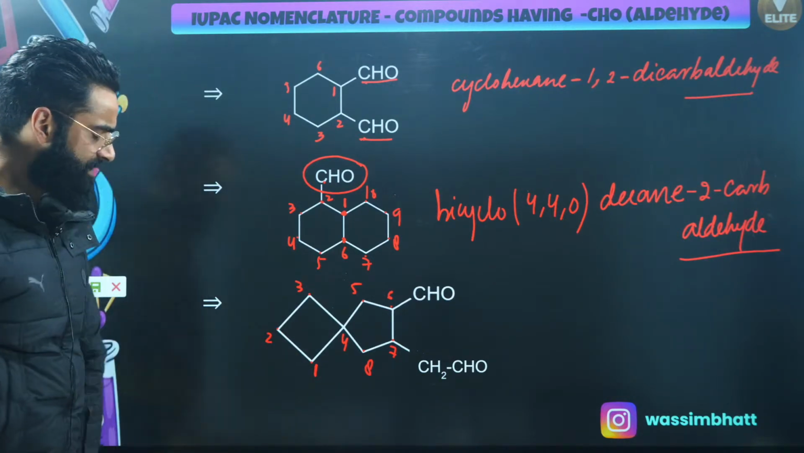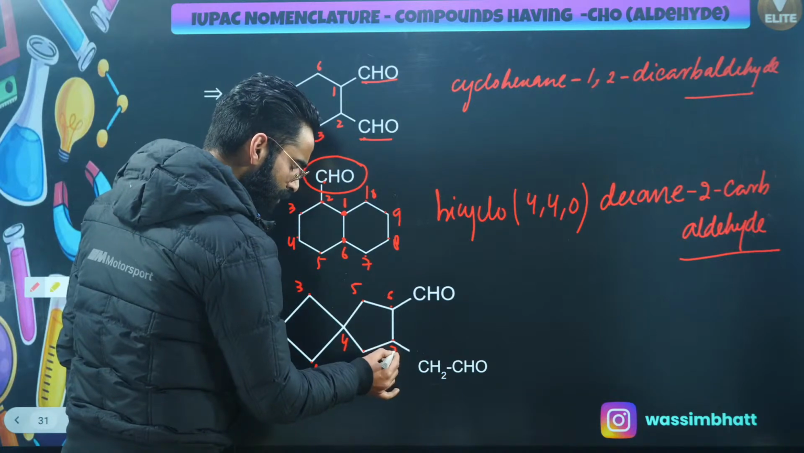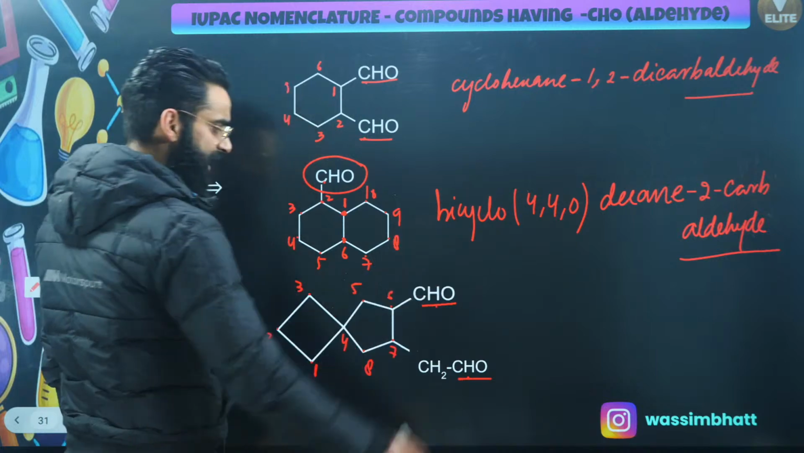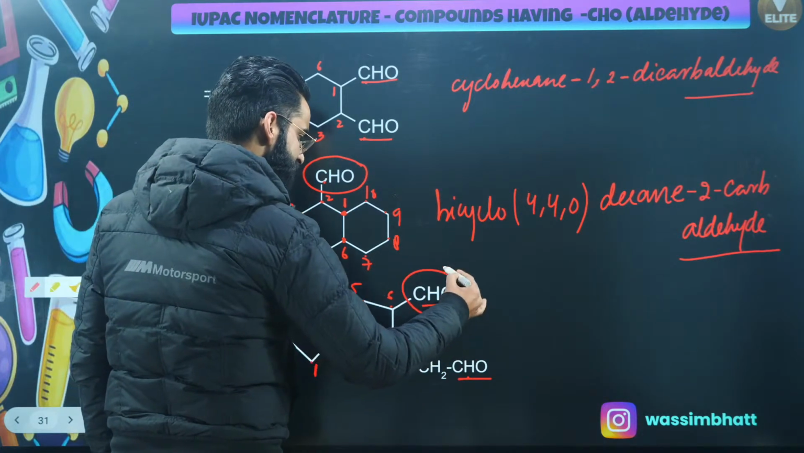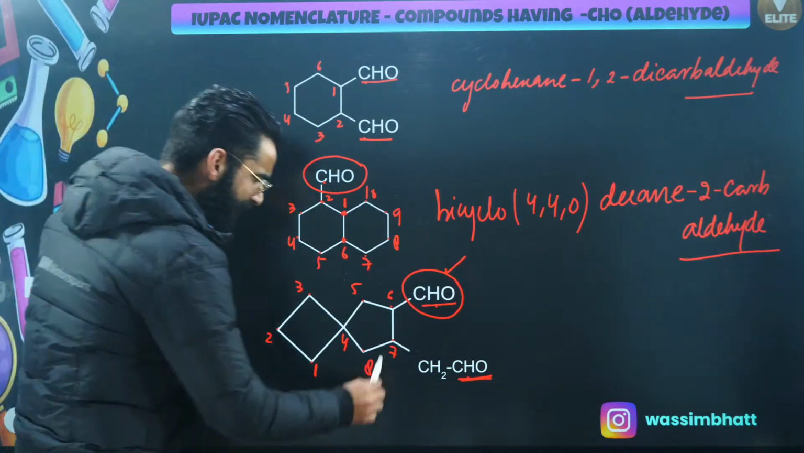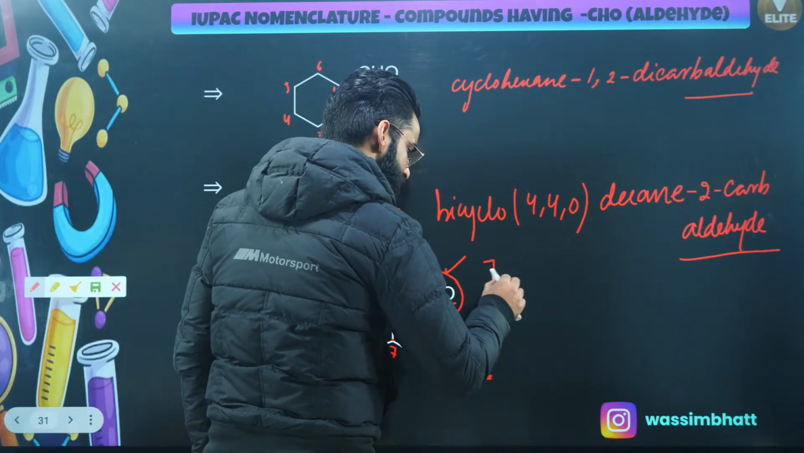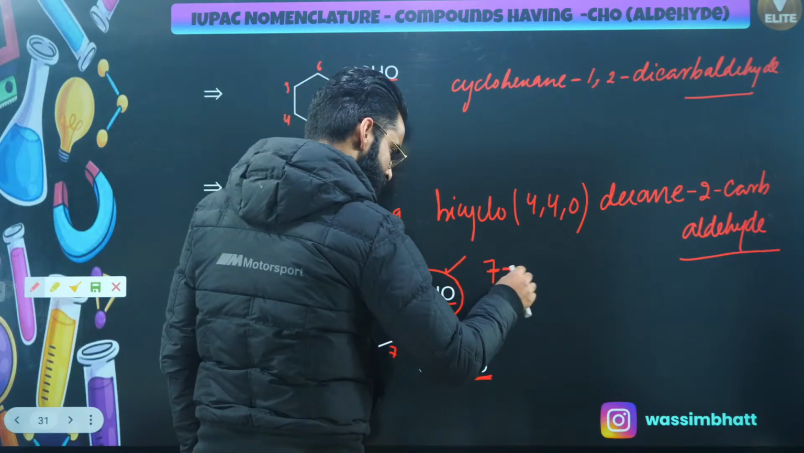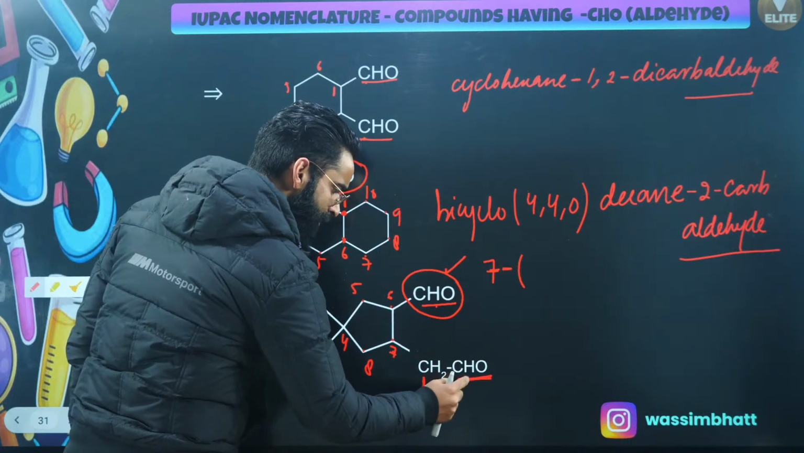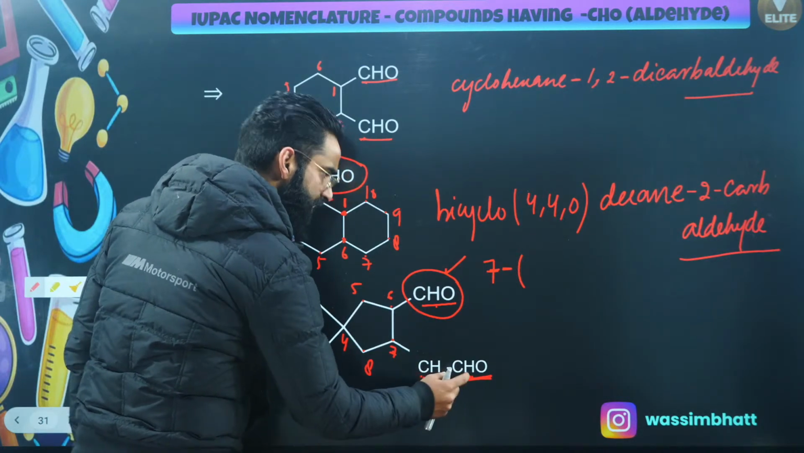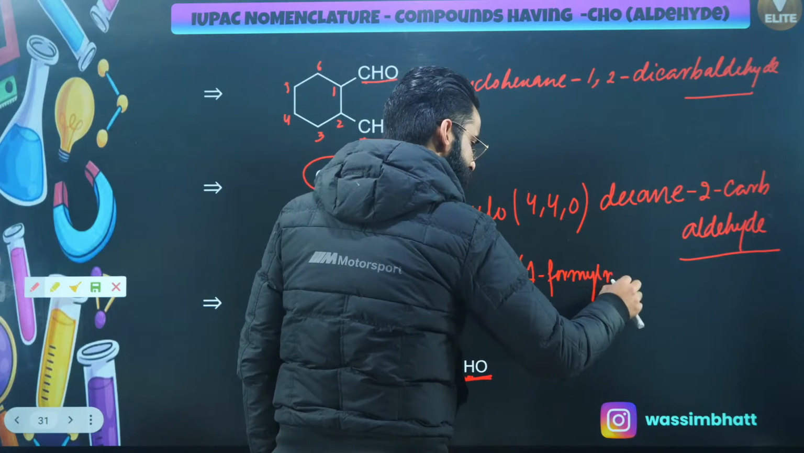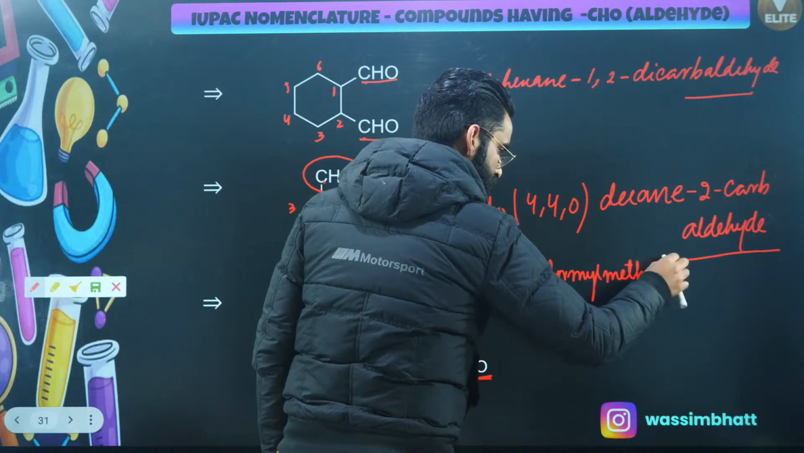Now first thing, have a look at this carbon number 7. This CHO is not directly attached with the chain, but this CHO is directly attached with the chain. That CHO which is directly attached with the chain, I'll be considering as a suffix, and this CHO will definitely be a prefix. So at carbon number 7, its name will be slightly longer. At carbon number 7, this is going to be formyl methyl, formyl methyl as a prefix. So this part is done.